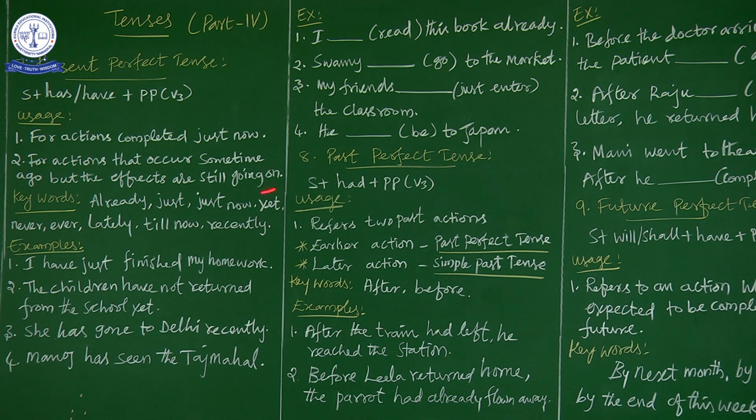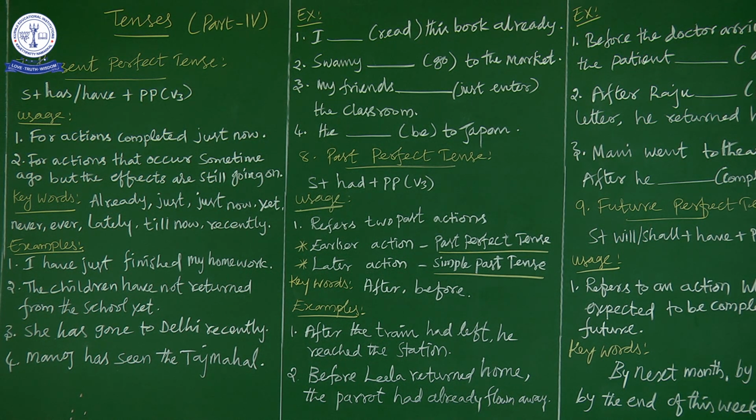Now let's move on to the second one. Swami dash go to the market. Okay, now you see in this sentence, go is the present form of the verb. There is no keyword at all. Whenever in the exercise you do not have a keyword, the keyword is not mentioned, or the context itself is not telling us which tense we have to use, then you have to go for present perfect tense.